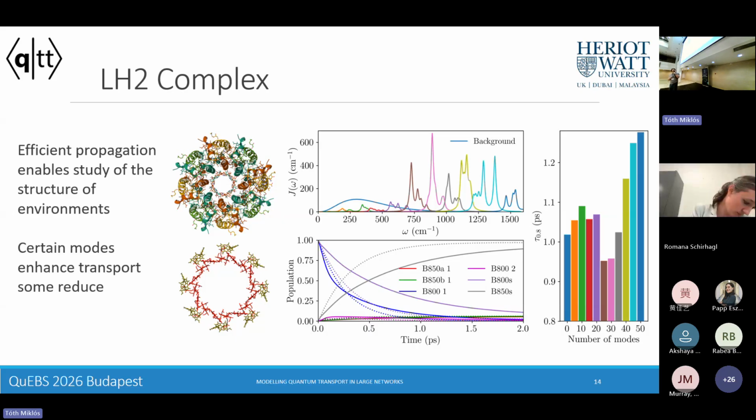And then as we add these higher frequency modes, transport slows down again. And that's because these high frequency modes effectively just act to renormalize the coupling rates in our system and just slow everything down, as they have an almost adiabatic profile on our system.